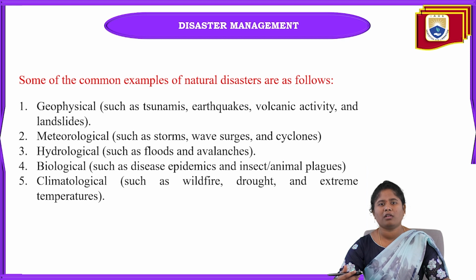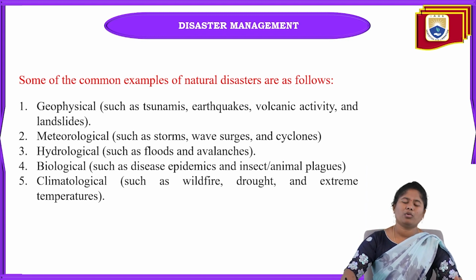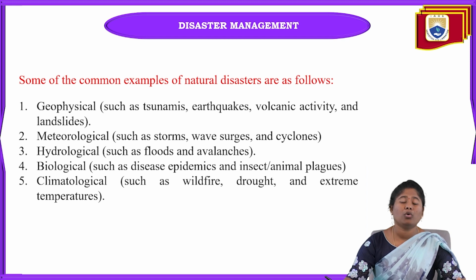The next one is hydrological. In this hydrological category, the main things are floods and also avalanches. Floods occur within fractions of seconds. And what is meant by avalanches? It is where snow slides, where the overall land is snow. Landslides and snow sliding function the same way. That snow sliding is called an avalanche.